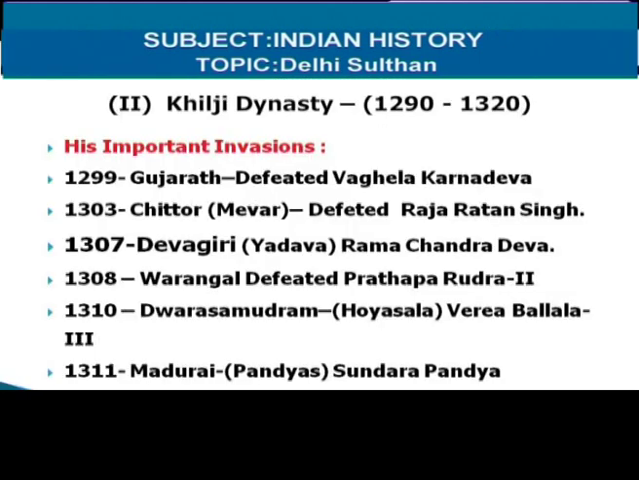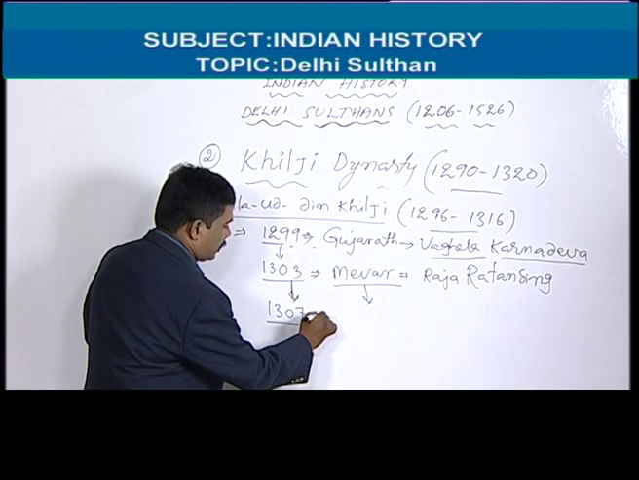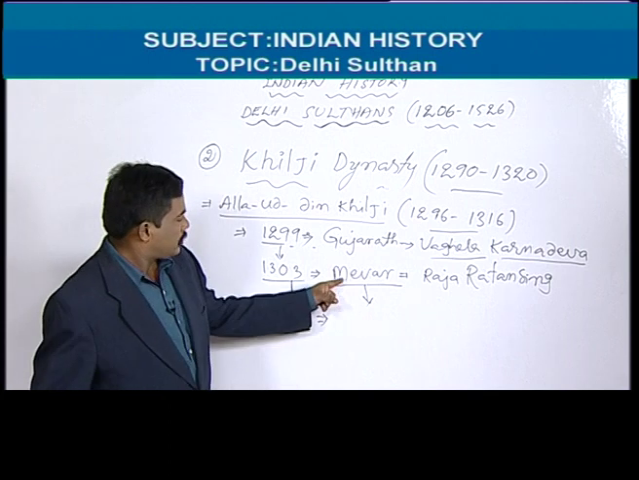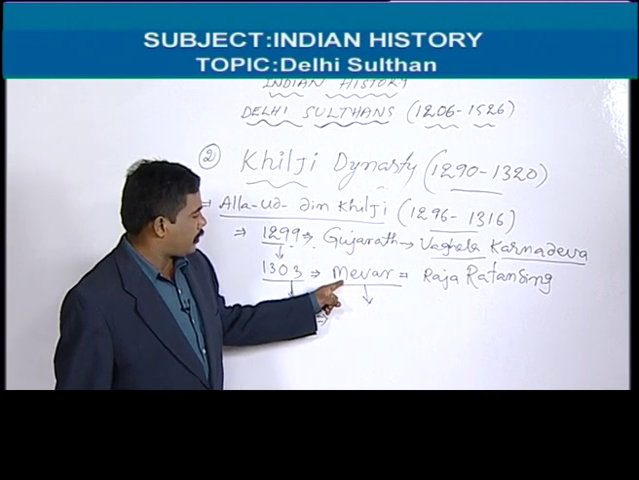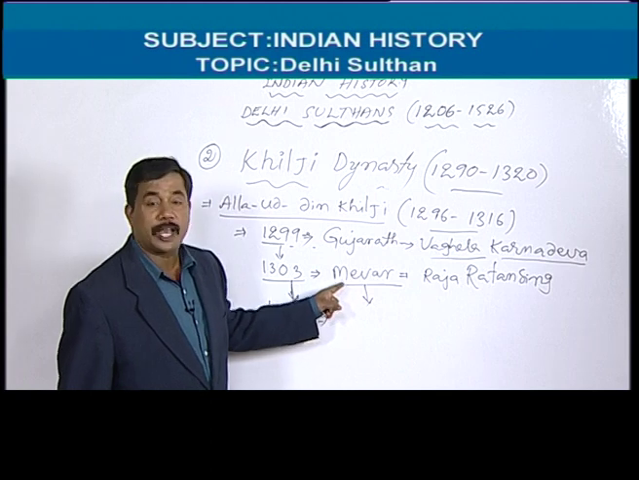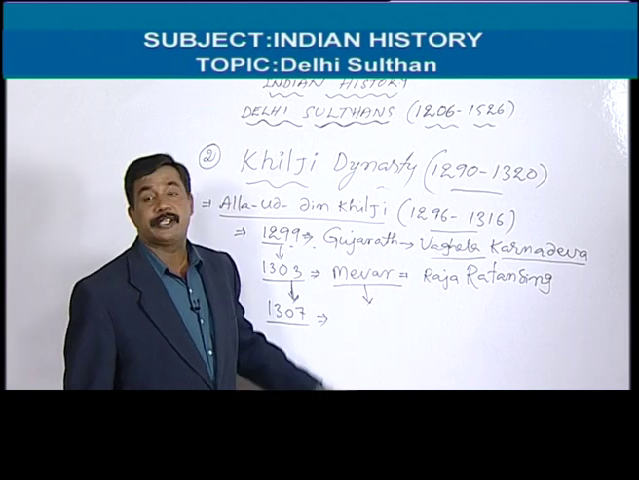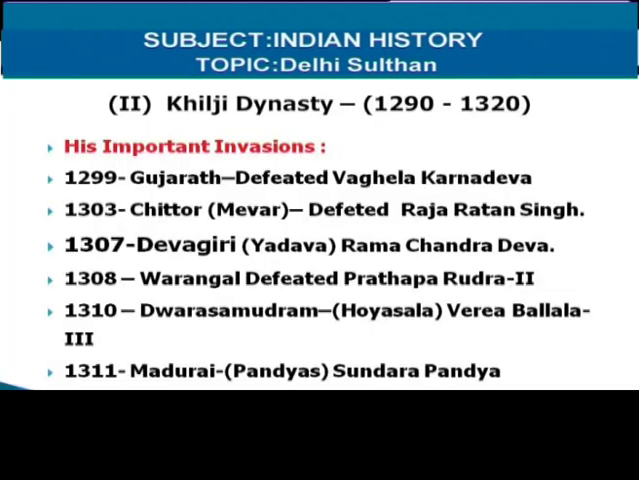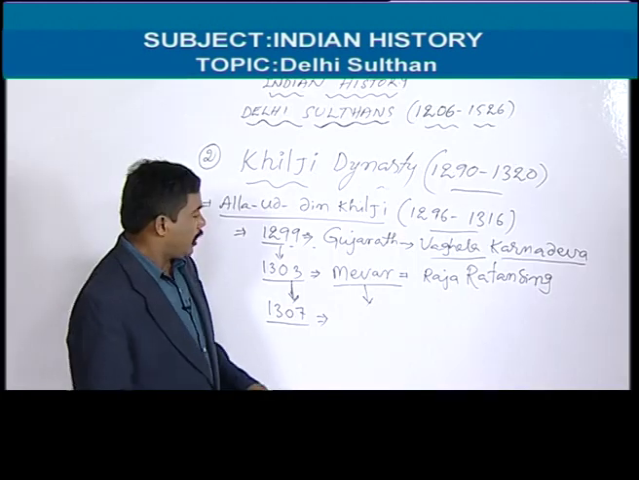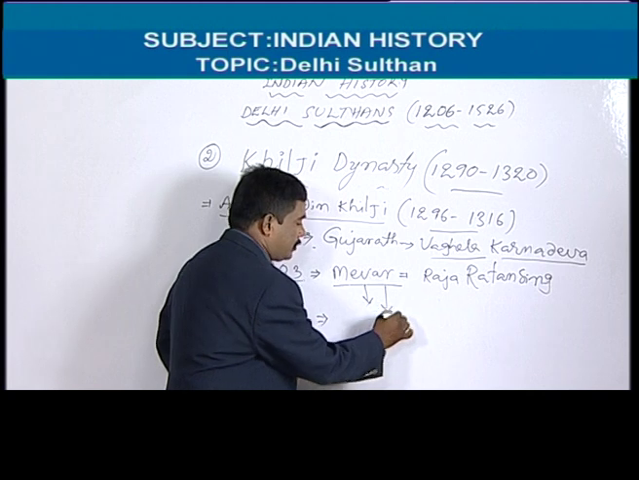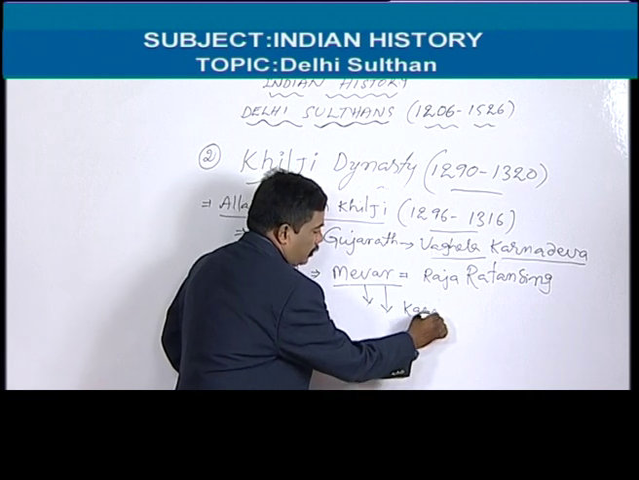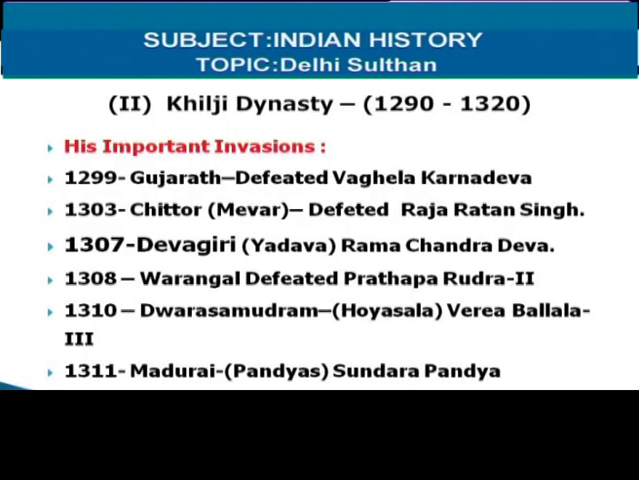And in 1307, one more thing. Mewar was attacked by Alauddin Khilji, but here the army commander was Khizar Khan. He attacked Mewar. That's why Mewar was renamed Khizarabad. So it was named Khizarabad.